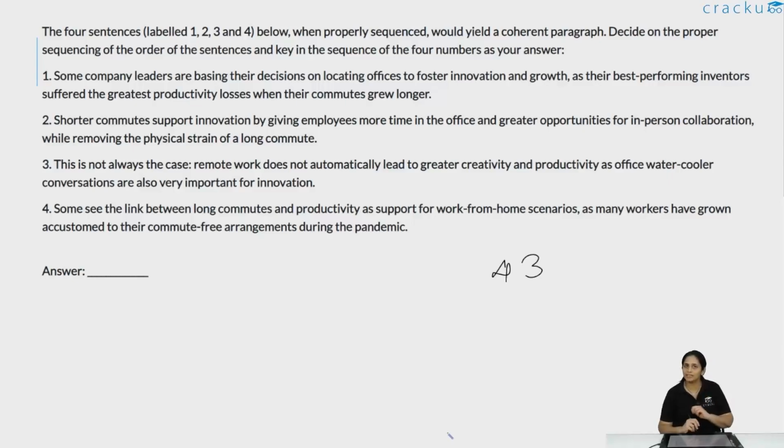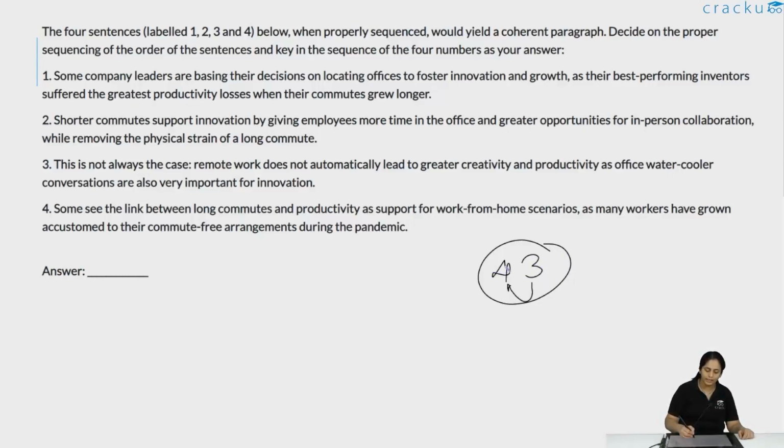But 3 says, but this is not always the case, because for innovation and for productivity, you also need people to come in the office and for there to be in-person collaboration, for there to be office water cooler conversation, etc. Remote work does not automatically lead to greater creativity. So 3 essentially is a rebuttal to 4. So 4 and 3 should be together as such.